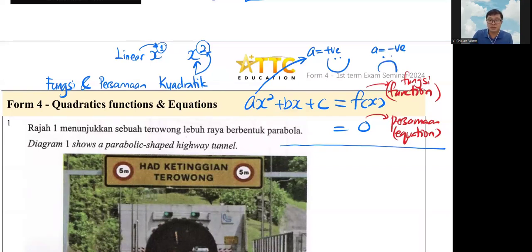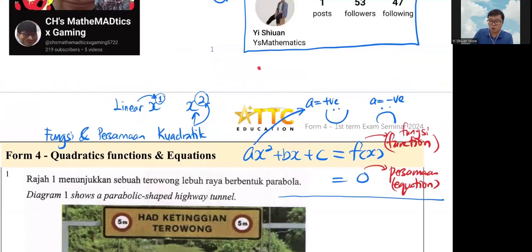Okay, so this is the main part first, because the word quadratic already detects that your line in this Cartesian plane is a curved line. So this curved line is either a smiley face or a sad face, and the smiley face won't be a crooked smile, right? It will be a normal smile where the left side and right side are the same shape, same size.